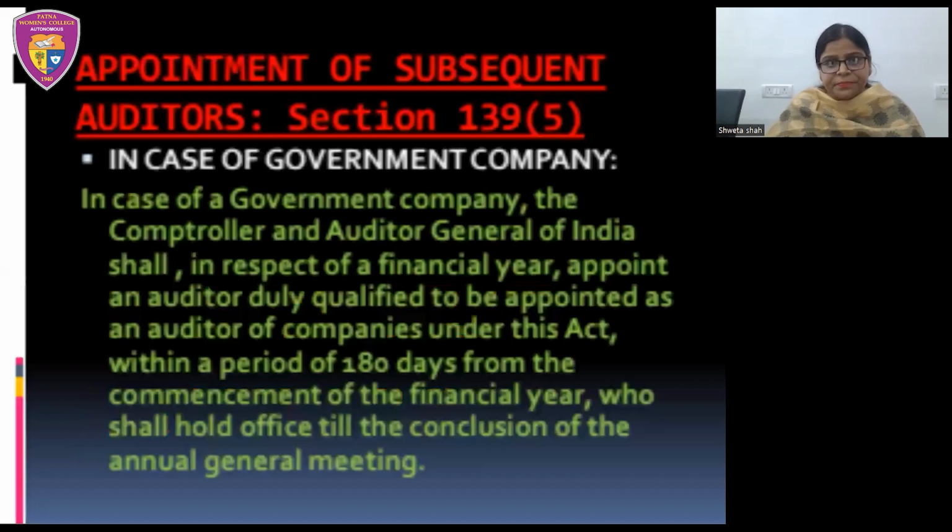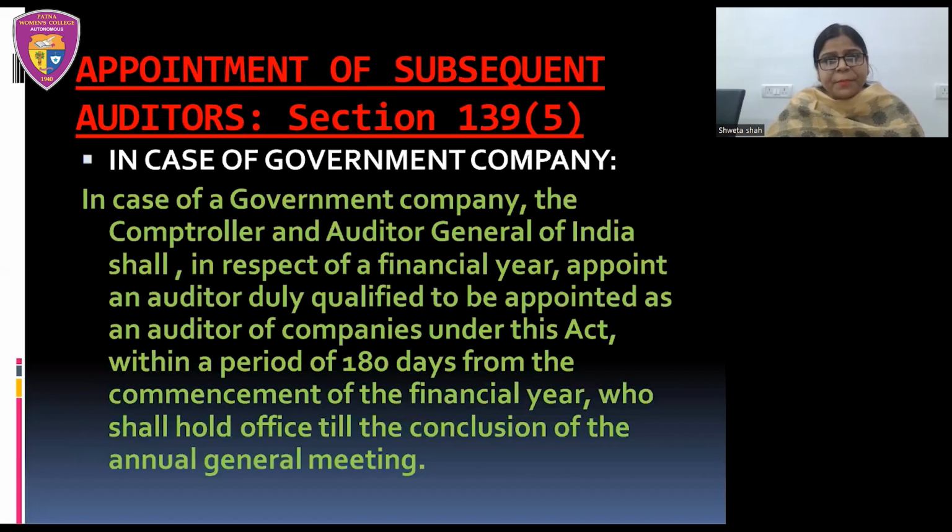Subsequent auditors. So appointment of subsequent auditors, section 139 subsection 5. In case of government company. So again, we have divided this appointment of subsequent auditors into two parts. That is, we will be discussing appointment of subsequent auditors in case of government company. And then we will be discussing the appointment of subsequent auditors in case of a company that is other than government company. Now here, section 139 subsection 5 talks about appointment of subsequent auditor, but in which company? In case of government company.